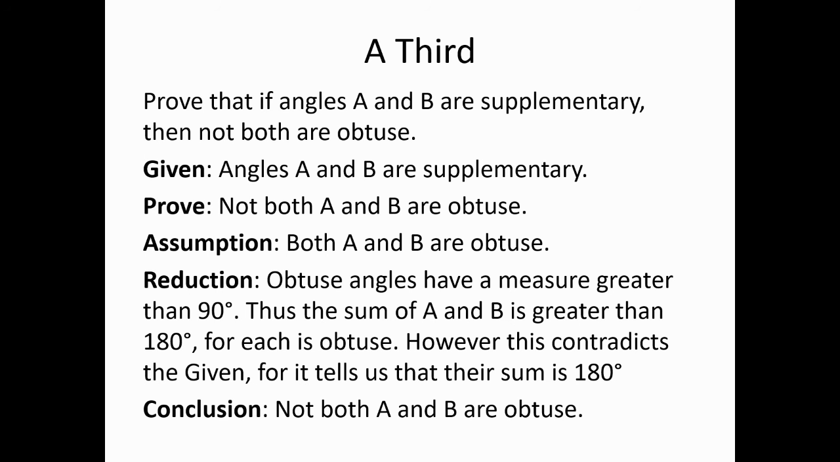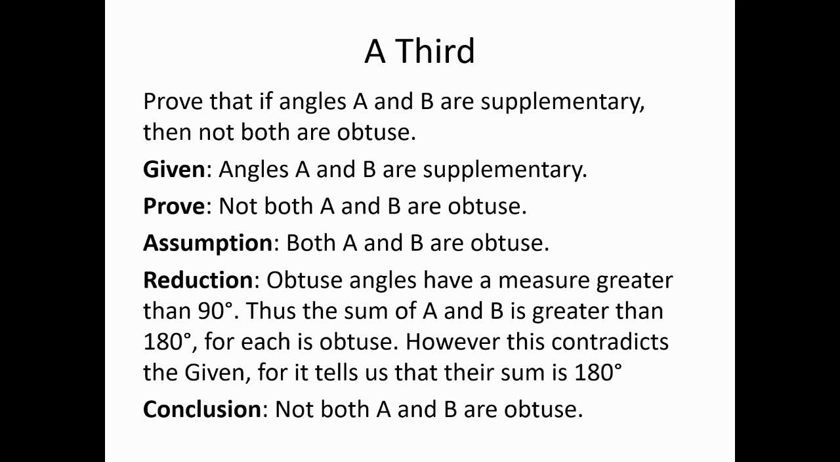So here's another one. And this begins to look a little bit like the proofs that we'll actually do later on in the class by means of the indirect method. So let us prove that if angles A and B are supplementary, then not both are obtuse. Well, let's see. The given here is that angles A and B are supplementary. What we wish to prove is that not both are obtuse. Also, we'll do this indirectly, so that means we make an assumption. The assumption is the negation of what we wish to prove. And the negation of not both is, of course, just both. So the assumption is that both A and B are obtuse.